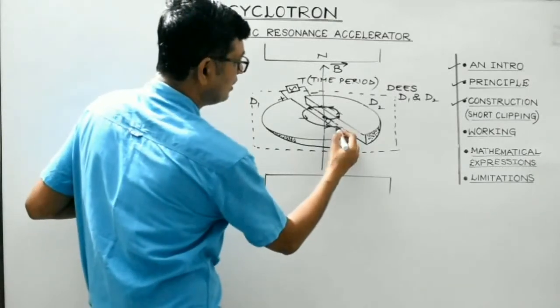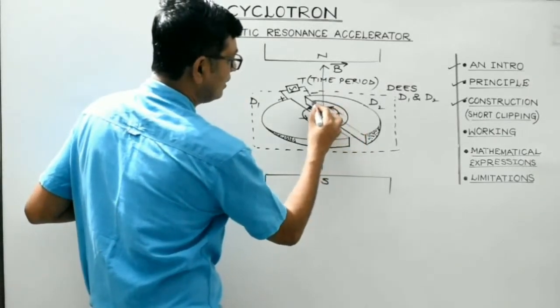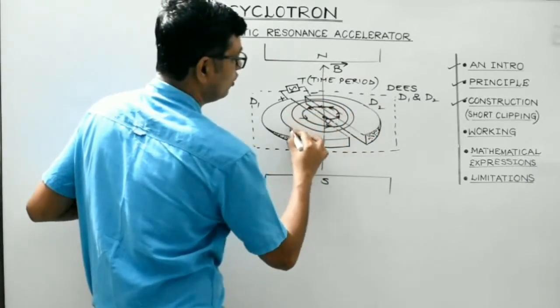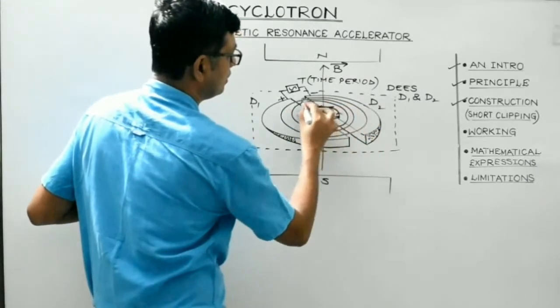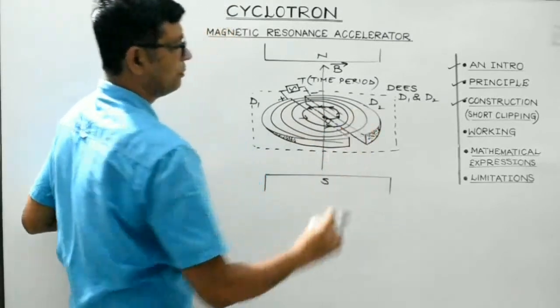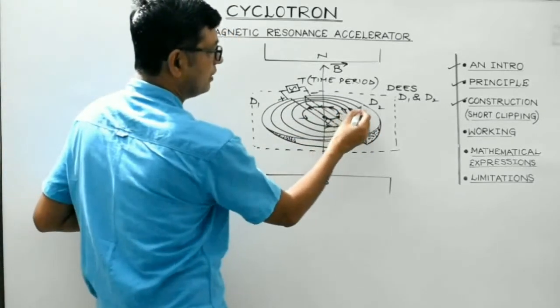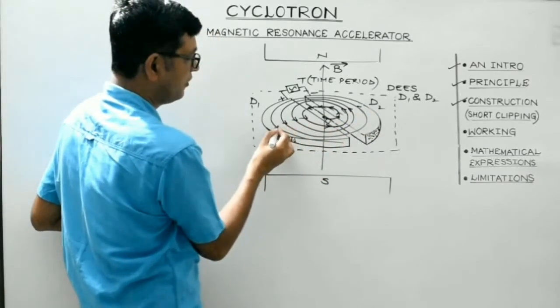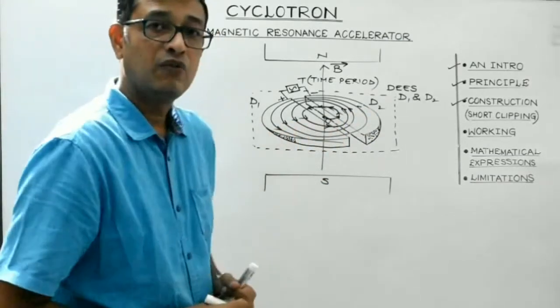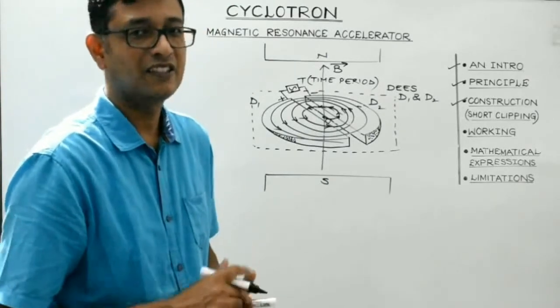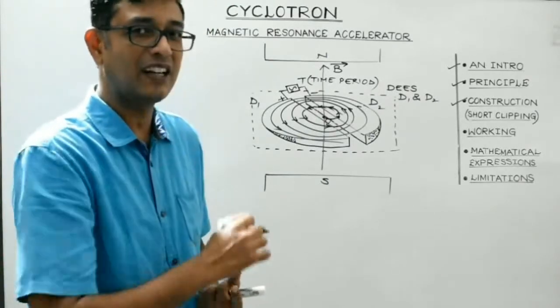So this continues, and as a result, the charged particle tends to follow a spiral path. And eventually, when it reaches the periphery, that is, when the charged particle follows a semicircular path of maximum radius, then it will possess maximum kinetic energy.